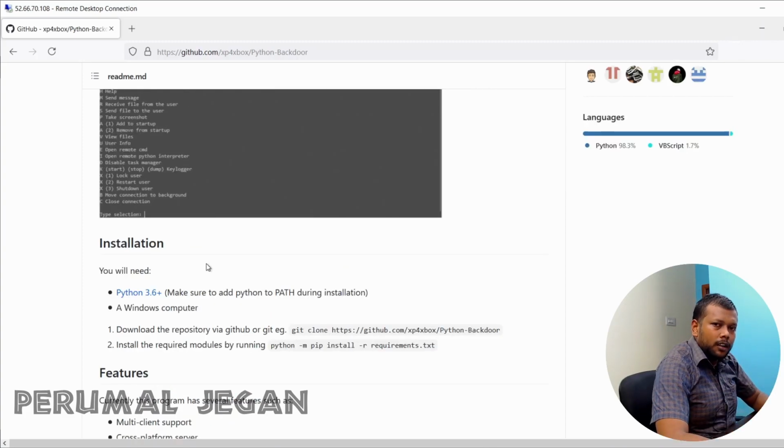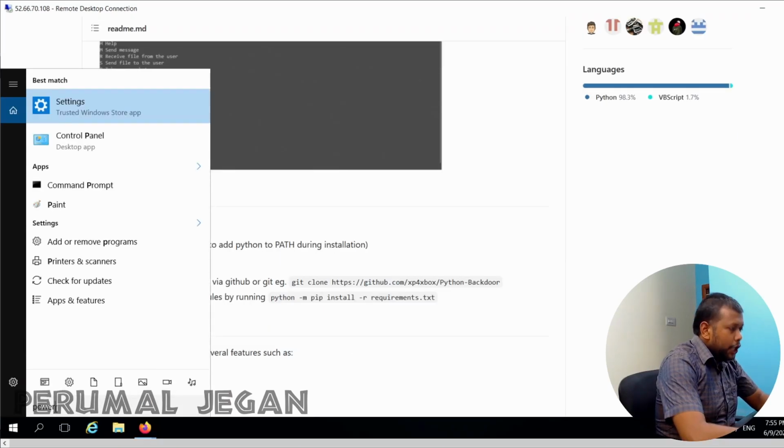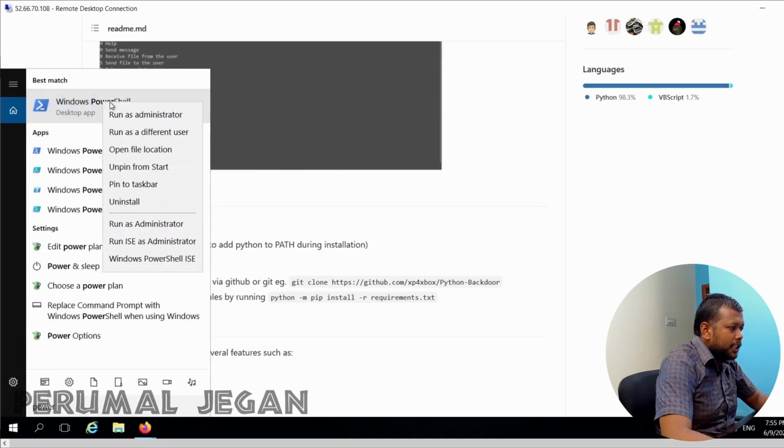Now let's talk a little bit about our installation part. Here you need Python. The version should be above 3.6, and also make sure you add Python to path during the installation, and you need a Windows computer. Let me mention one thing here. This backdoor will be working on Windows machines alone. So this is specially made for Windows machines. I need to open PowerShell as an administrator.